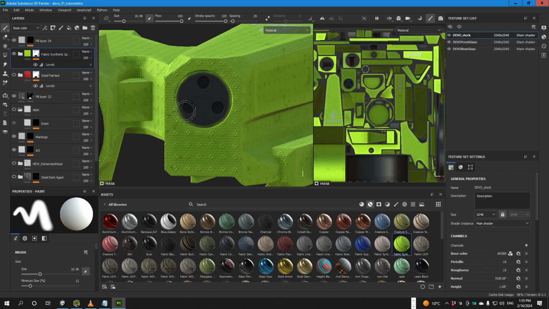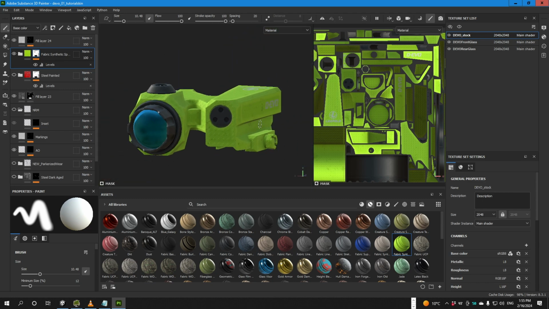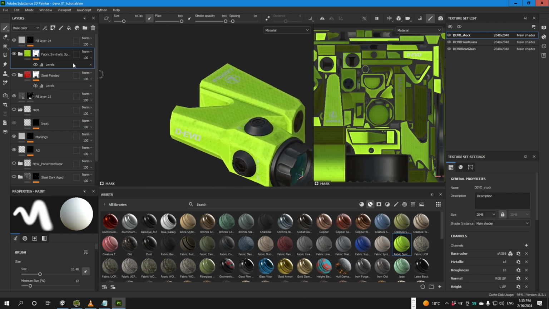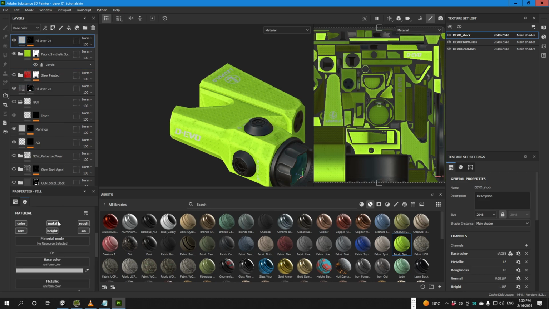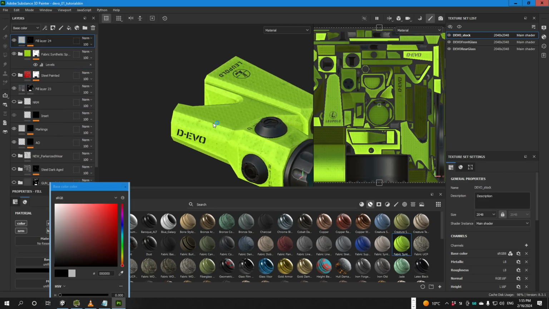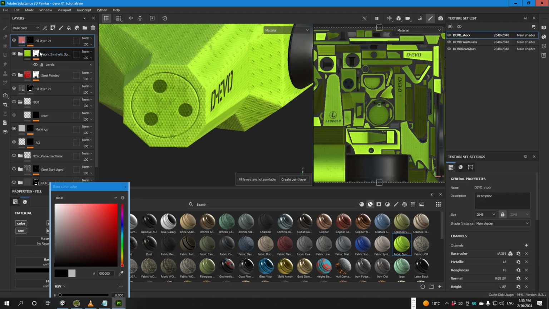Going back for some polishing. This should do. Now we've taken another part. I don't know when this text became white again. So something like this. Could do the same for this one.